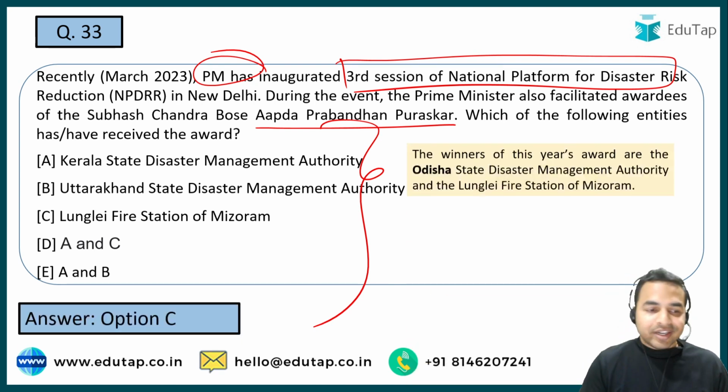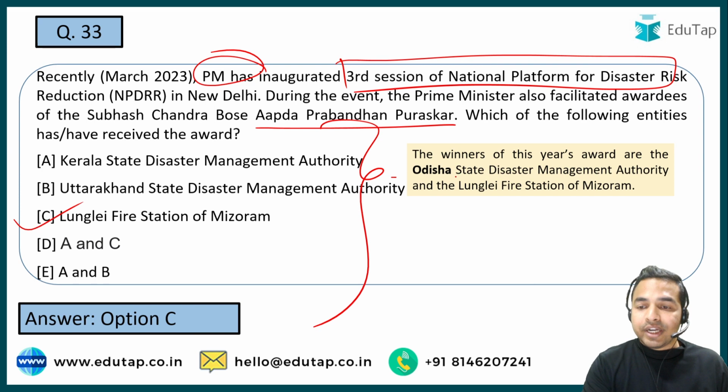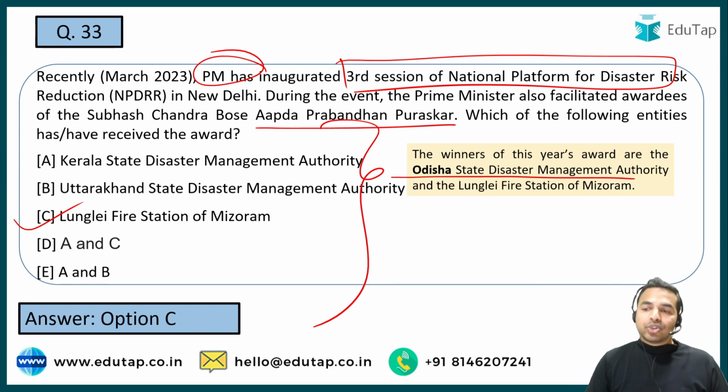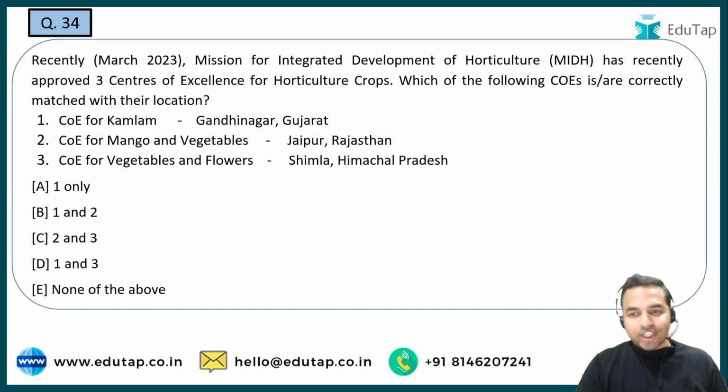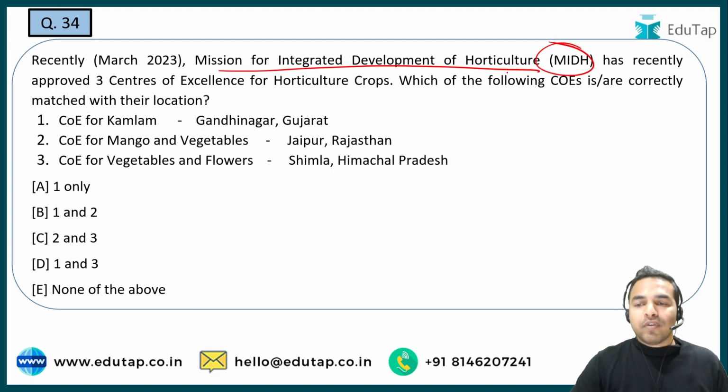And here guys, the right answer is Lungli Fire Station of Mizoram. So basically it has won this award along with Odisha State Disaster Management Authority. So guys, I hope this is clear to all of you. Now the next question. So MIDH, that is Mission for Integrated Development of Horticulture.